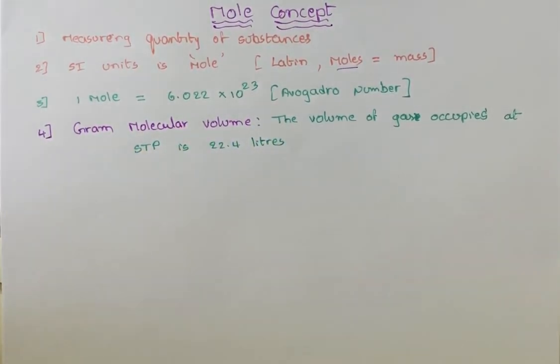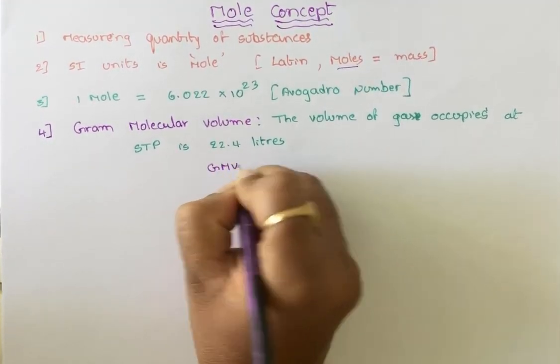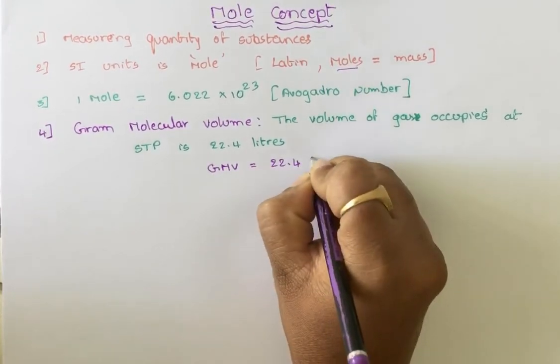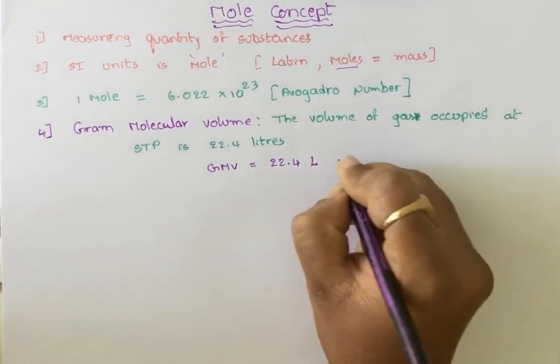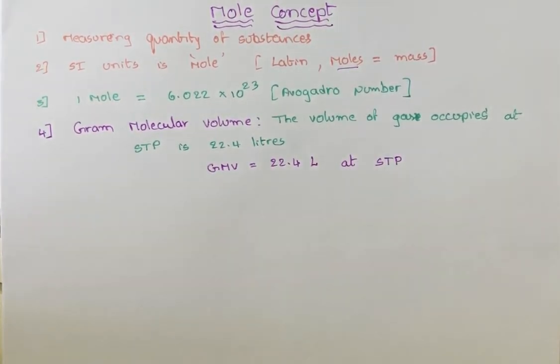This is called gram molecular volume. So we can write simply: gram molecular volume is equal to 22.4 liters at standard temperature and pressure.